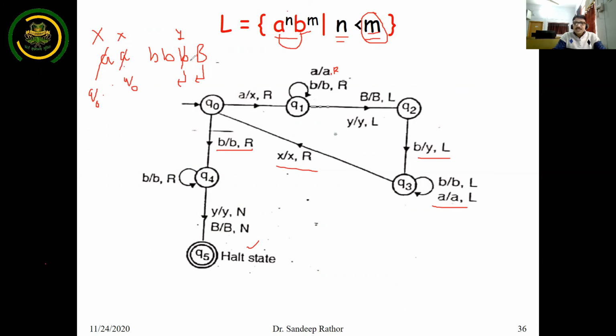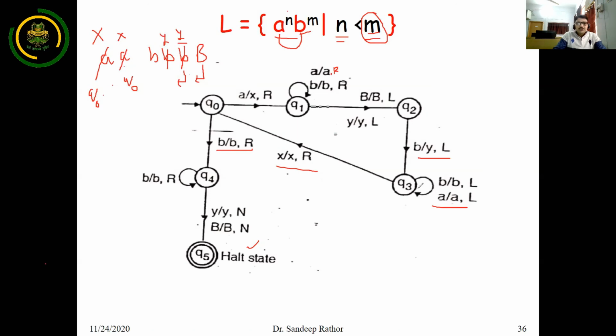And now you can see here, this is Y. So no need to cover this blank symbol here because Y is already marked by you. That is the end of the B. So as soon as you receive this B, just move to the left side. This is the transition. Now you are in state Q2, and in Q2 you will find Y. So this B is converted into Y, as in the previous way.